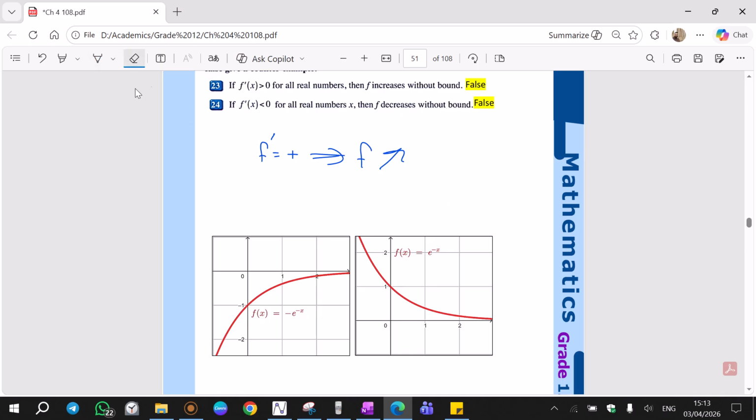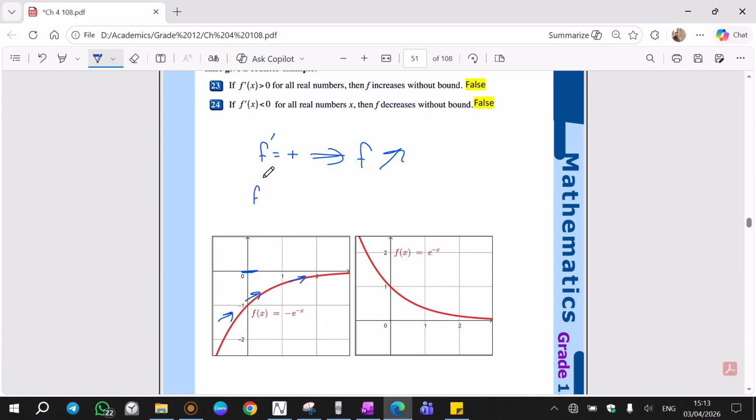There are some cases where the function is increasing, like this example. This f is increasing, but it's not going up forever without bound. It will never exceed 0. There's no graph above 0.